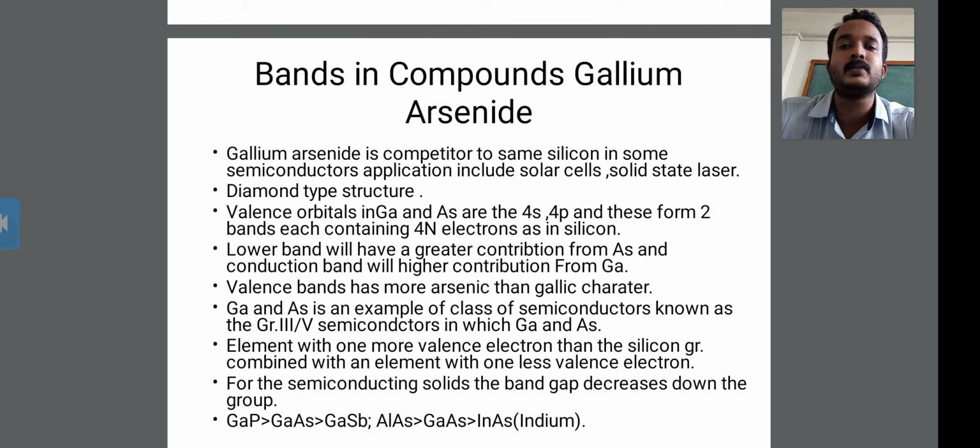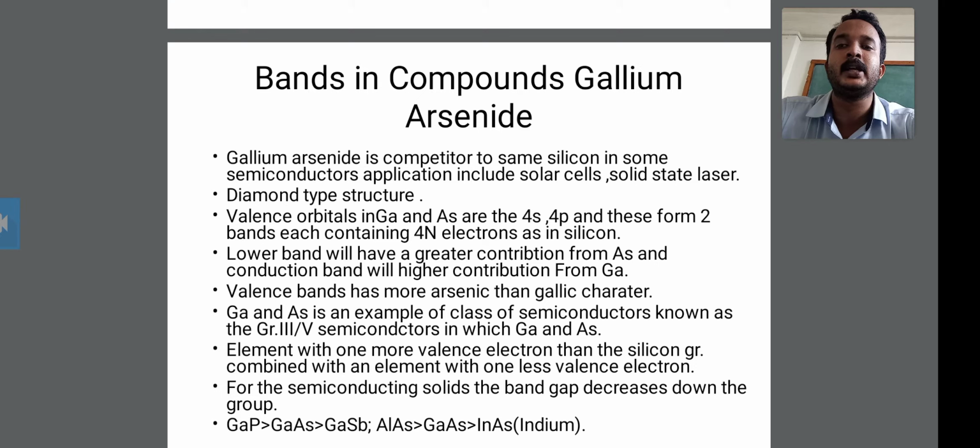This is formed in two bands, each containing four electrons as in silicon.